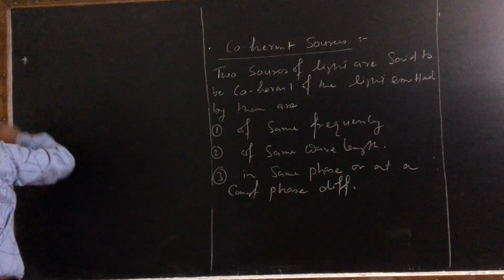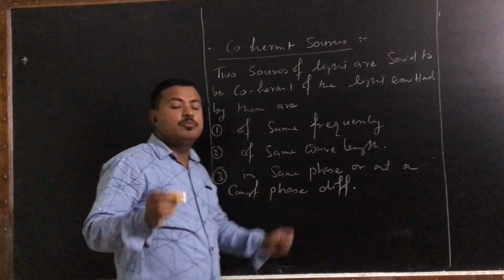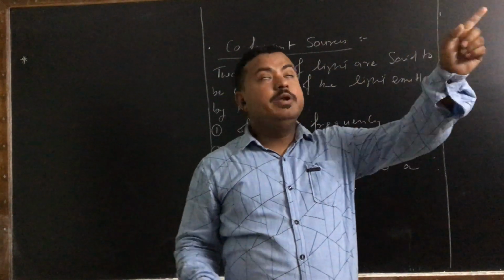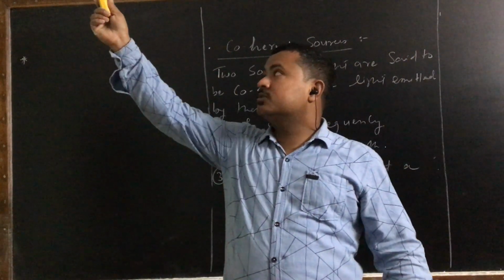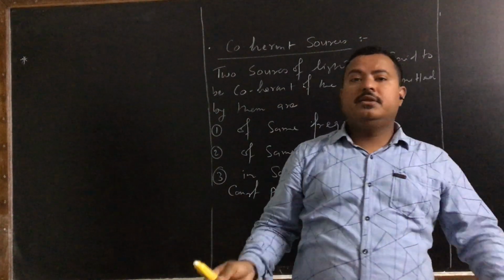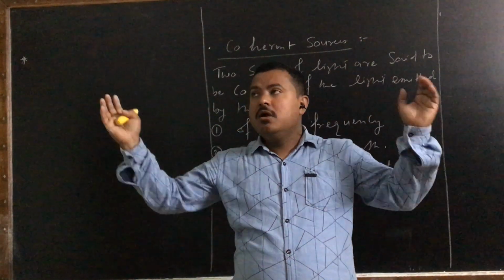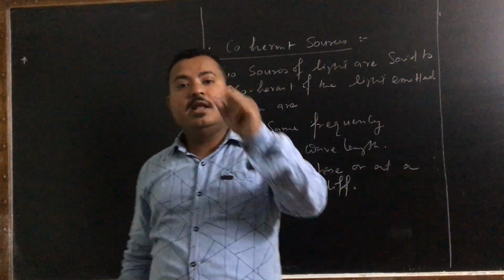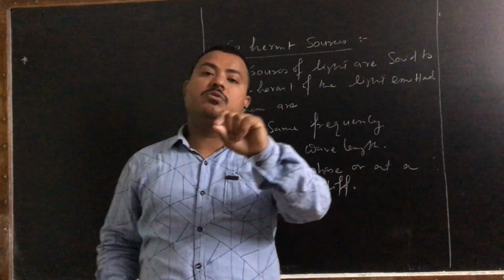Now, as I have told you, for coherent sources, both the sources should be derived from the same source. Two independent sources of light, suppose here this is a source of light, this is another source of light, will never be coherent, because the light emitted from two independent sources is never in the same phase or at a constant phase difference.